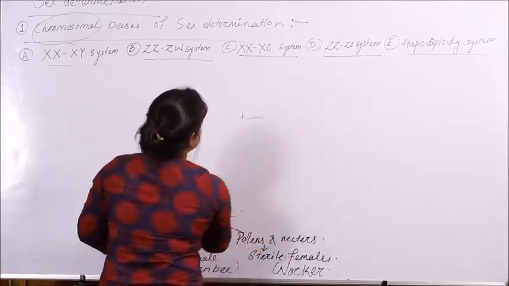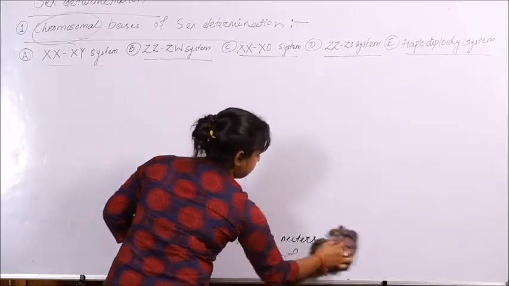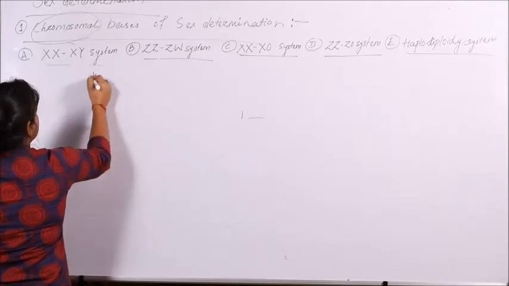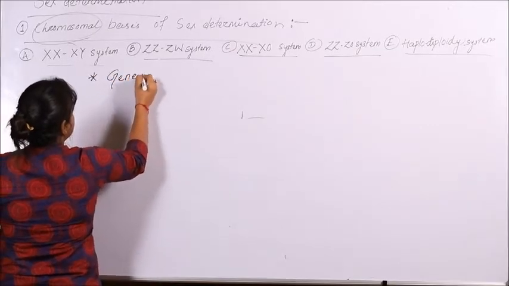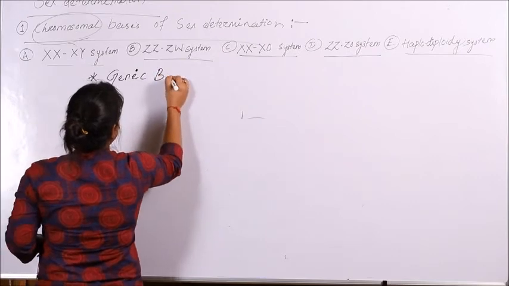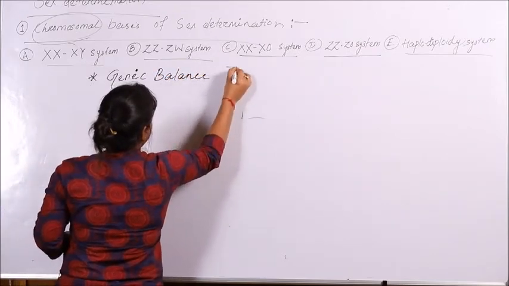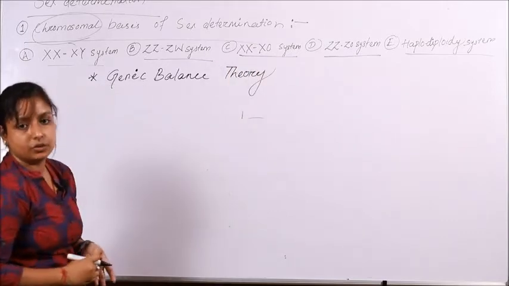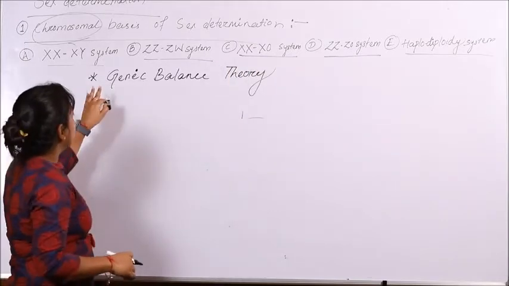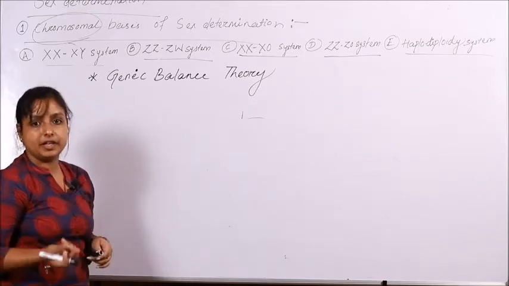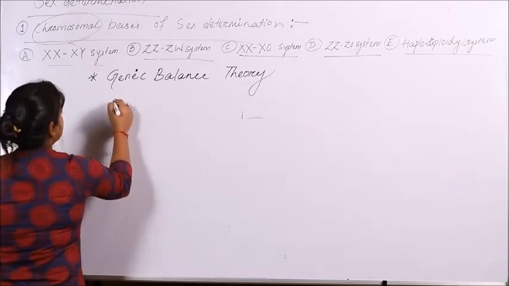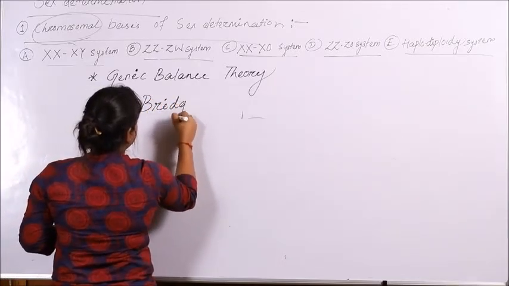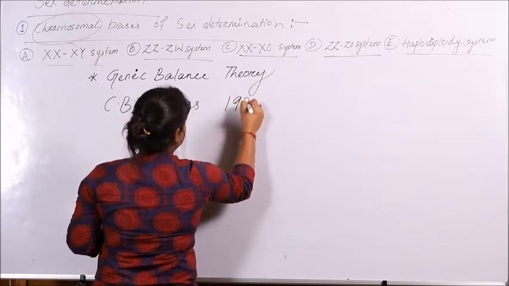So with this, the 5 kinds of sex determination systems are over. However, one important thing is the genic balance theory. So what is this genic balance theory? As its name suggests, the balance between the genetic material in the offspring will determine the sex of the organism. This was first seen by C.B. Bridges when he was researching Drosophila in 1925.